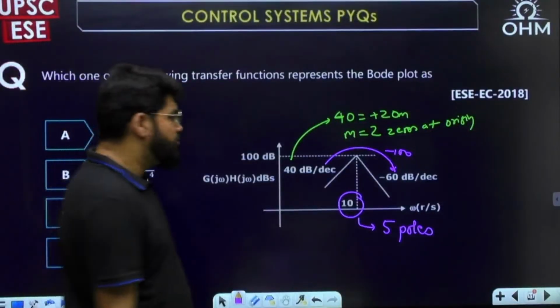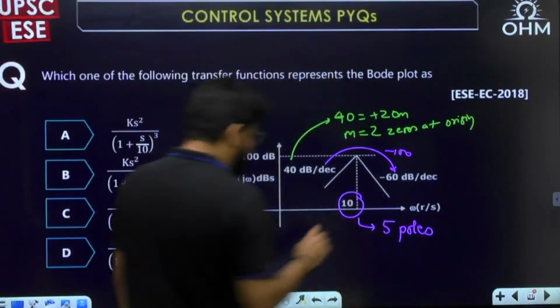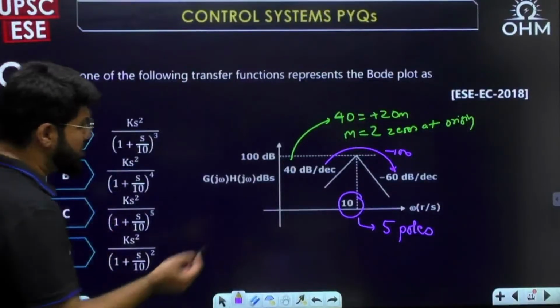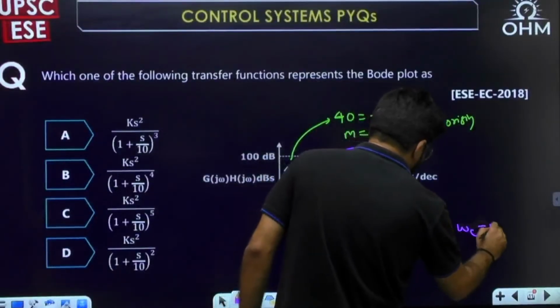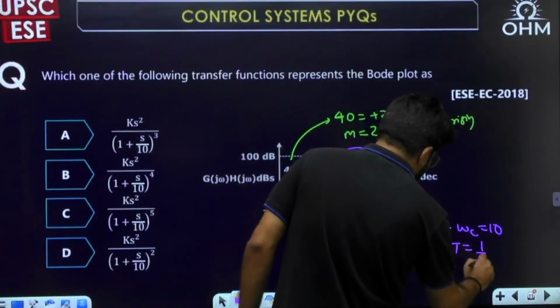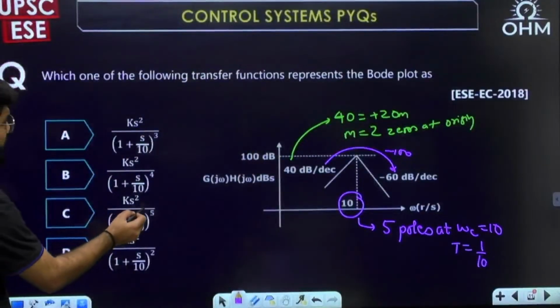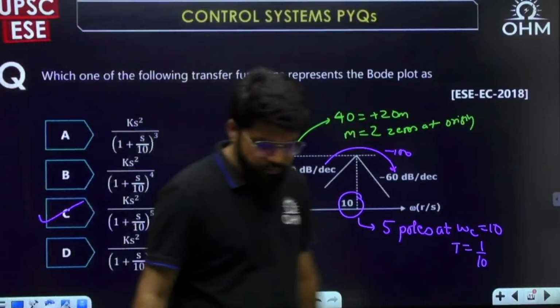Okay, 5 poles means there should be an s plus 10 to the power 5 in the denominator, or they have written it in time constant form. So what is the corner frequency? Corner frequency is 10. So what should be the time constant? 1 by 10. They have written it in time constant form: 1 plus s by 10 whole power 5, and numerator k s square. Option number C.